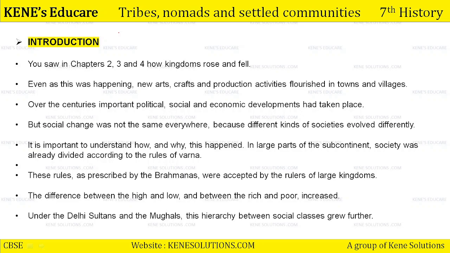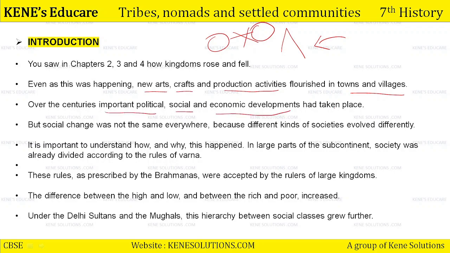So talking about the introduction of this chapter, tribes, nomads and settled communities, you saw in chapters 2, 3 and 4 how kingdoms rose and then fell because some other powerful king came, had battles with one another, conquered one area, annexed another area and then established their own dynasty in other regions, expanding their own empire. Even as this was happening, that means one kingdom was rising and the other was falling, new arts, crafts and production activities flourished in towns and villages. Over the centuries, important political, social and economic developments had taken place.